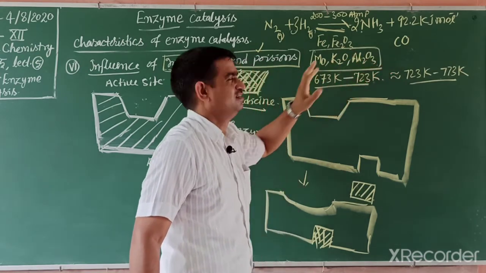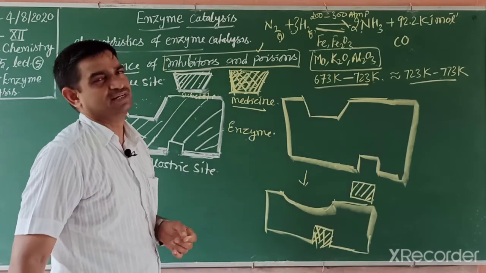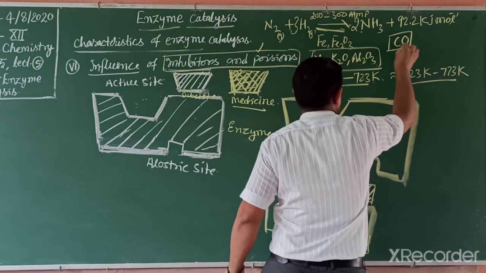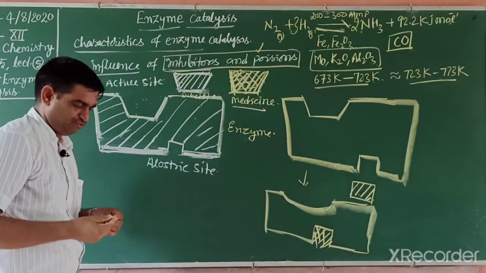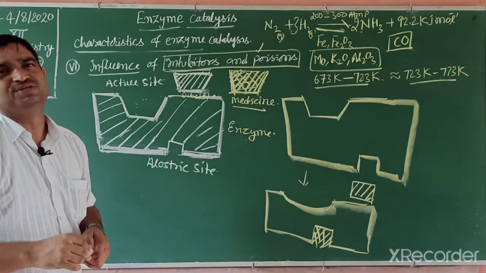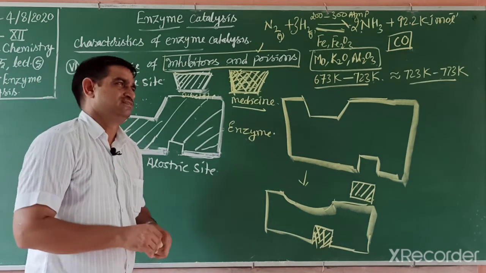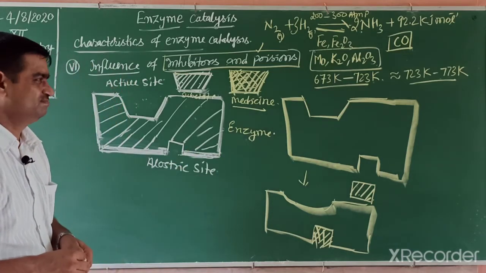It acts as a negative catalyst, inhibitor or poison in this reaction. Remove this carbon monoxide, then the reaction occurs faster, and this is converted into urea. And urea is a very important fertilizer in our daily life. We use urea as fertilizer.